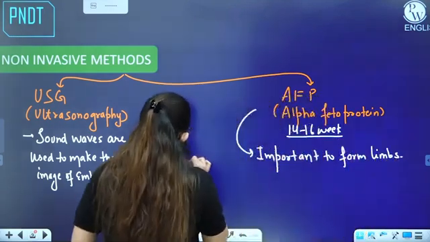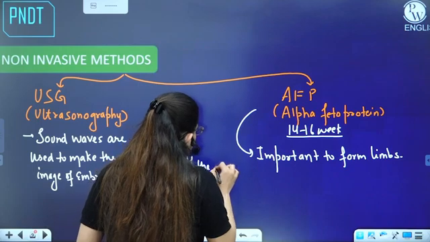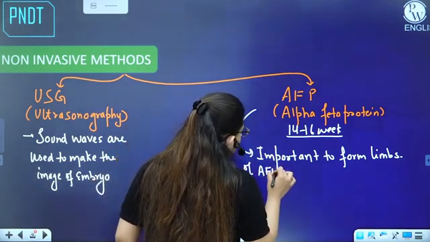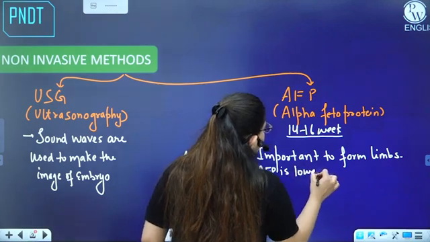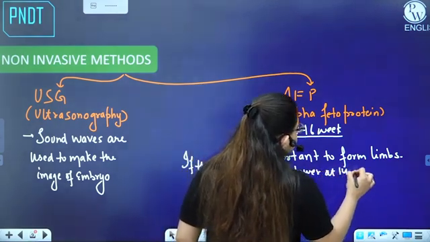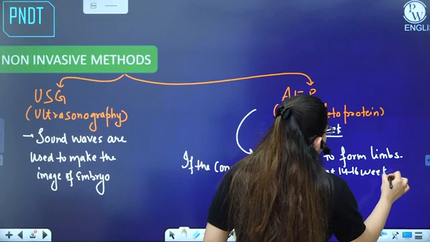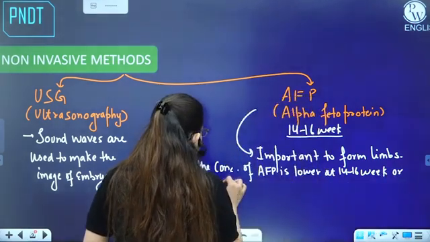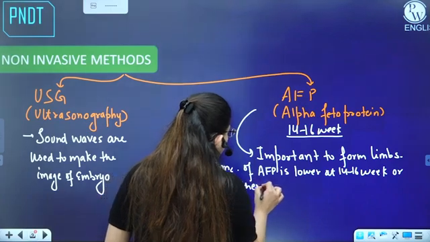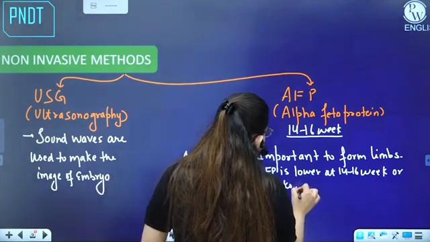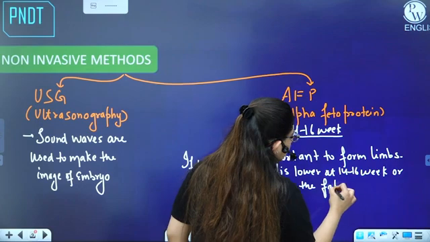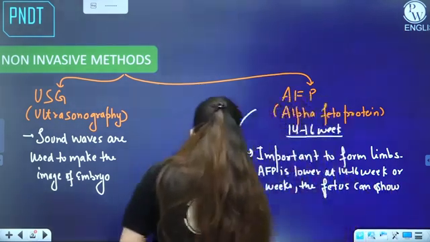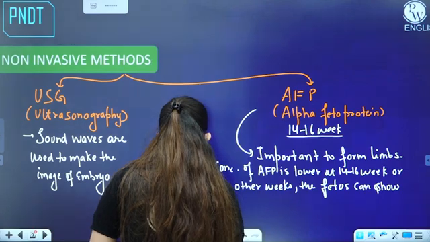Okay, so if the concentration of AFP is lower at 14 to 16 weeks, or higher in other weeks, the fetus can show morphological deformities.